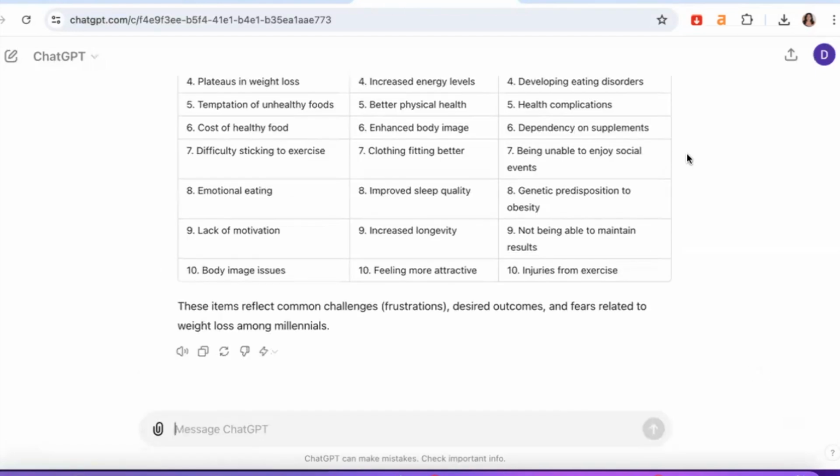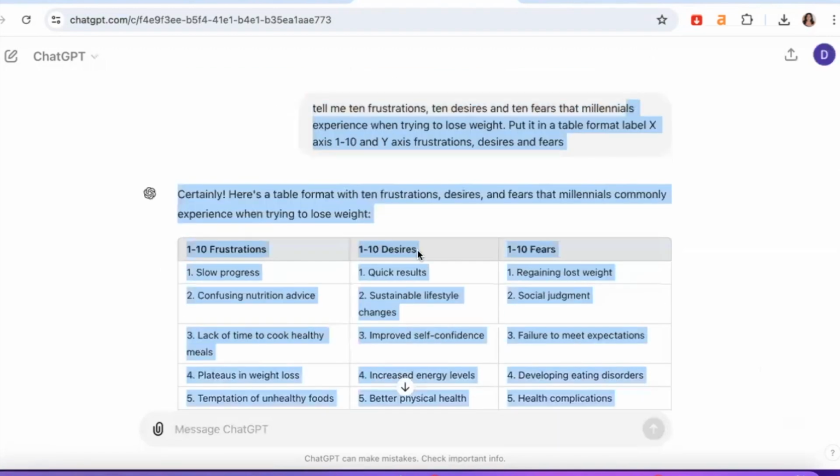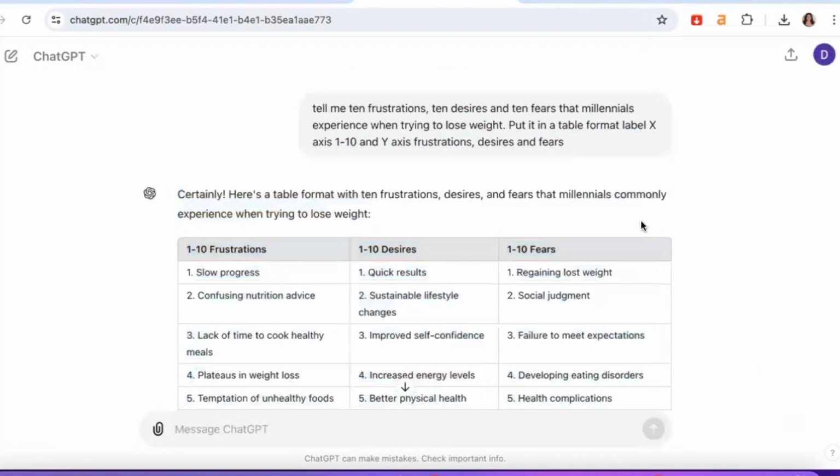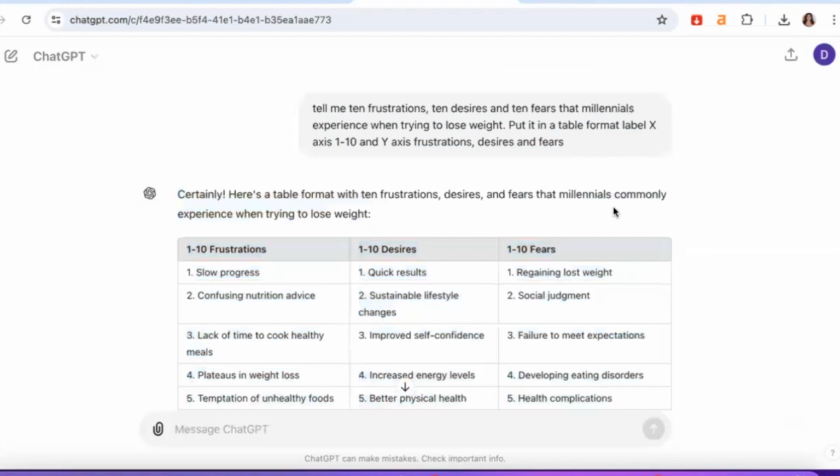Okay, as you can see right here, ChatGPT has basically given us 10 frustrations, 10 desires, and 10 fears that millennials are commonly experiencing right now when trying to lose weight. Here's the beauty about the strategy, guys. When you are selling from the perspective of actually tackling people's frustrations, their pain points, their desires, and their fears, guess what? It becomes easier for you to sell your products.